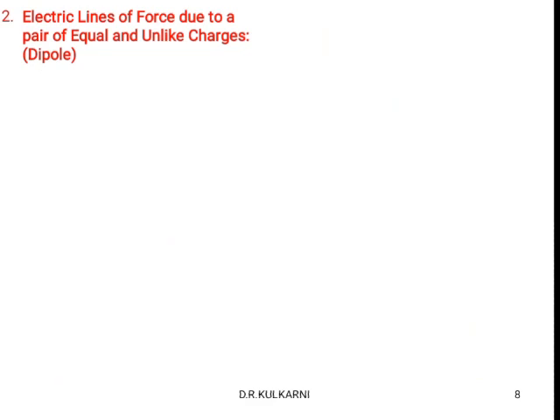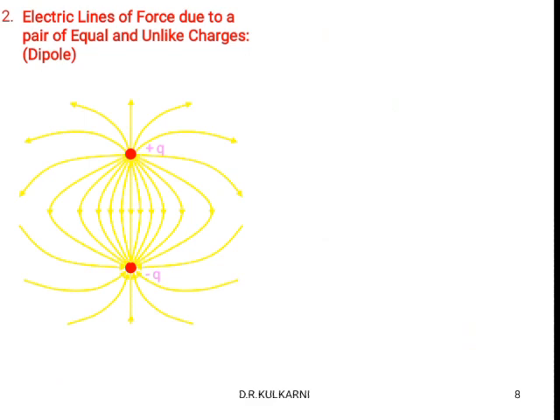Electric lines of force due to a pair of equal or unlike charges. Whether they are equal or unequal, what will happen to the electric field line? Suppose this is a positive charge and this is a negative charge. What will happen to the electric field line? They are moving from positive to negative. Why? Because for the positive charge the field line is outward, for the negative it is inward. So they are moving from positive to negative.